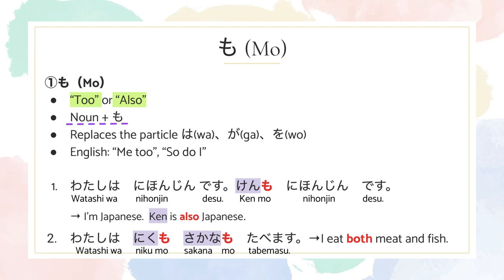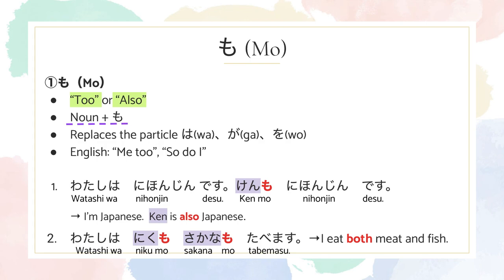So the first example says, 私は日本人です。ケンも日本人です。In English, it's I'm Japanese.